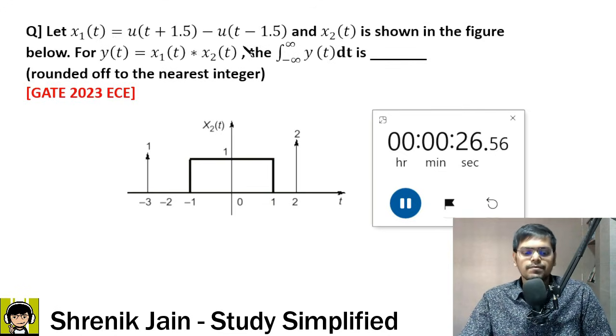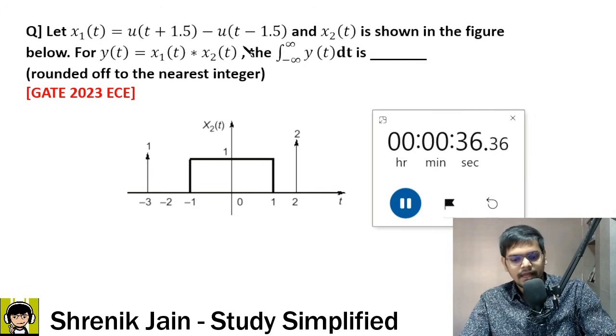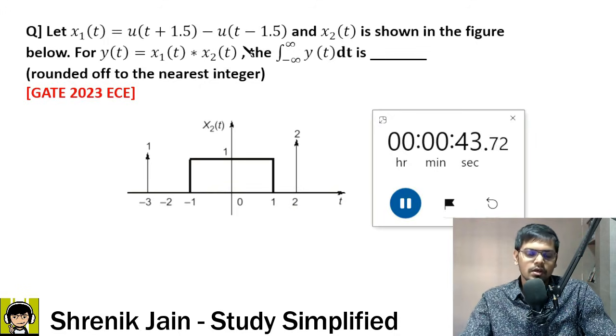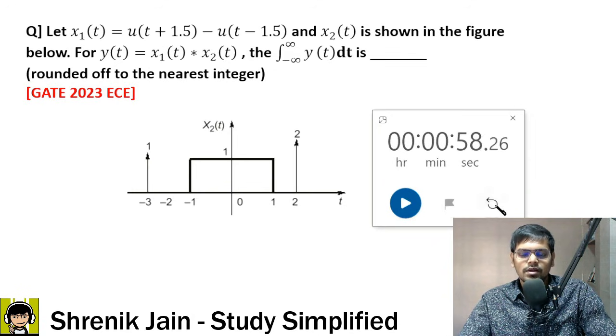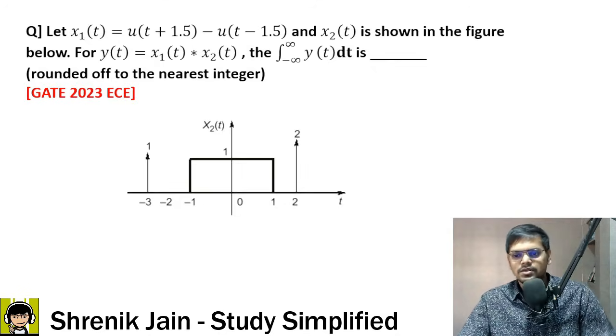If you see carefully, you might be thinking of the Fourier transform concept and then getting the answer. That is not wrong, but obviously it is time taking and hence I won't follow it. There is a trick to solve this question. So I told you method 1 is the Fourier transform, which you are following: y of omega is equal to x1 of omega into x2 of omega, and then to get the integration answer you will substitute omega is 0 and solve it. Okay, I won't do that. So the time is up. I guess this question can be solved in 30 seconds. How, sir? How? Check it out.